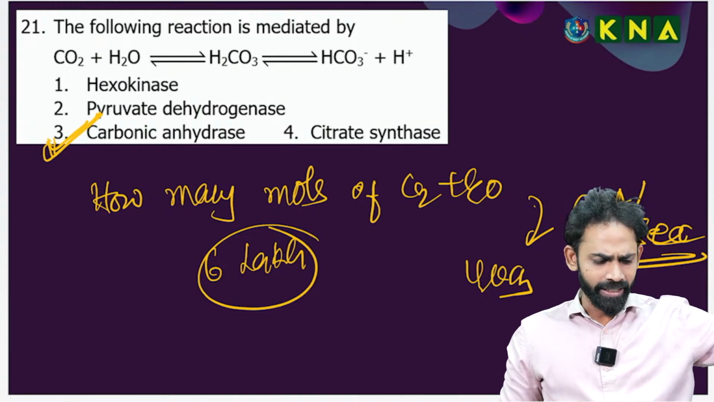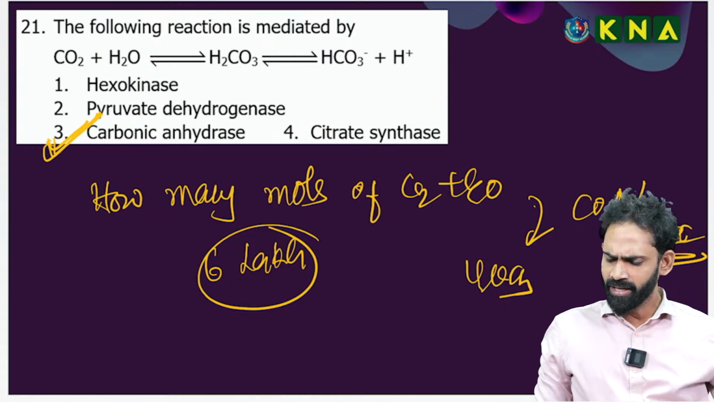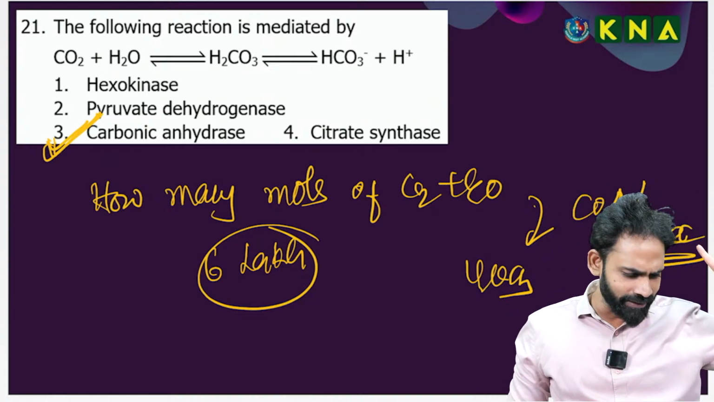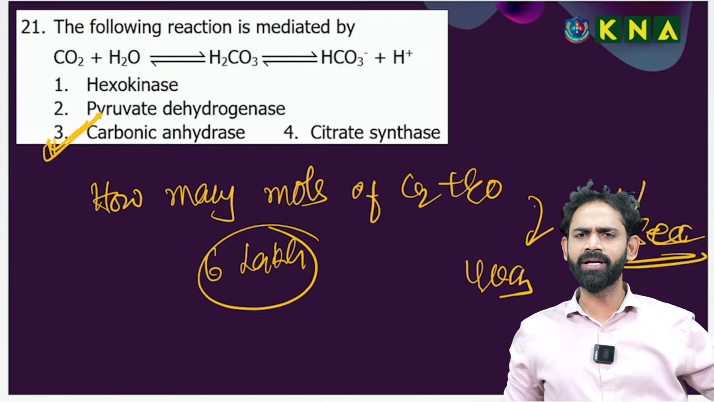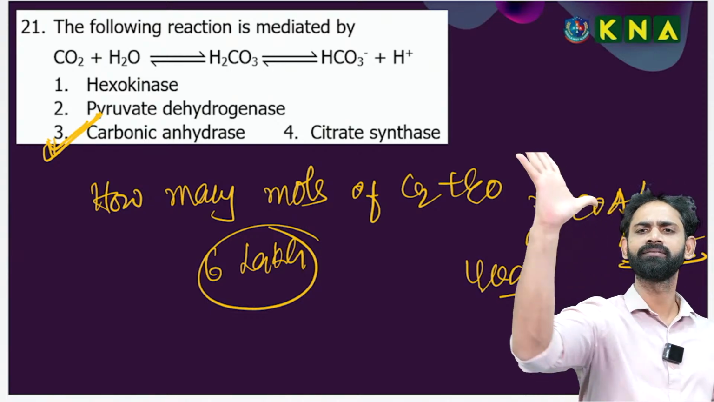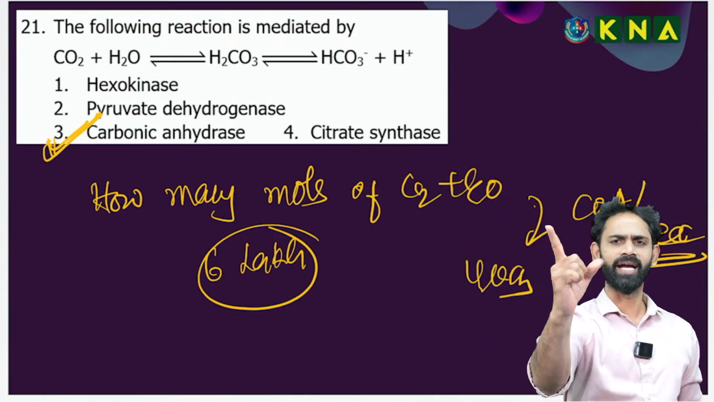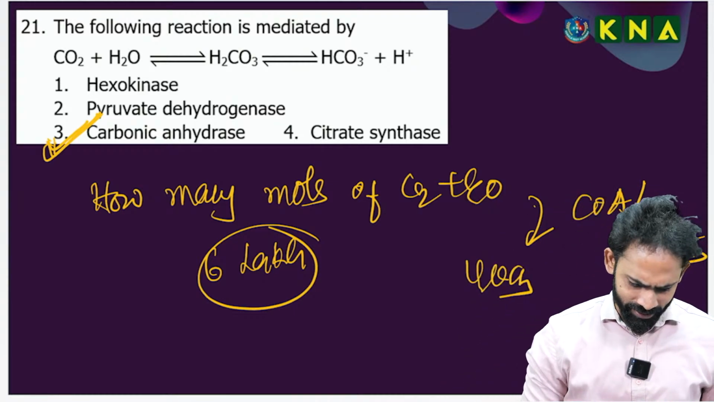This is whatever we are studying, there is a link with another chapter. One carbonic anhydrase enzyme can convert 6 lakh carbon dioxide and water molecules into carbonic acid in 1 second.